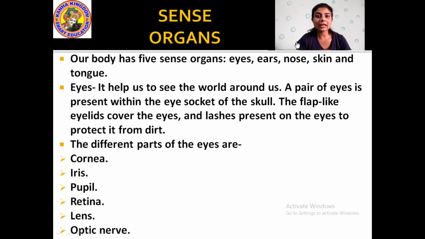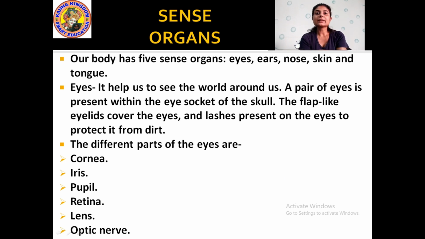And if anything enters inside our eye, suddenly our eye blinks down. Yes or no? That is the reflex action of the body. If something is coming towards your eye, you suddenly blink your eyes down. That means the stimulus is directly reaching the spinal cord, by which you are getting that response that you need to blink your eye down. And that eyelid protects the eye.